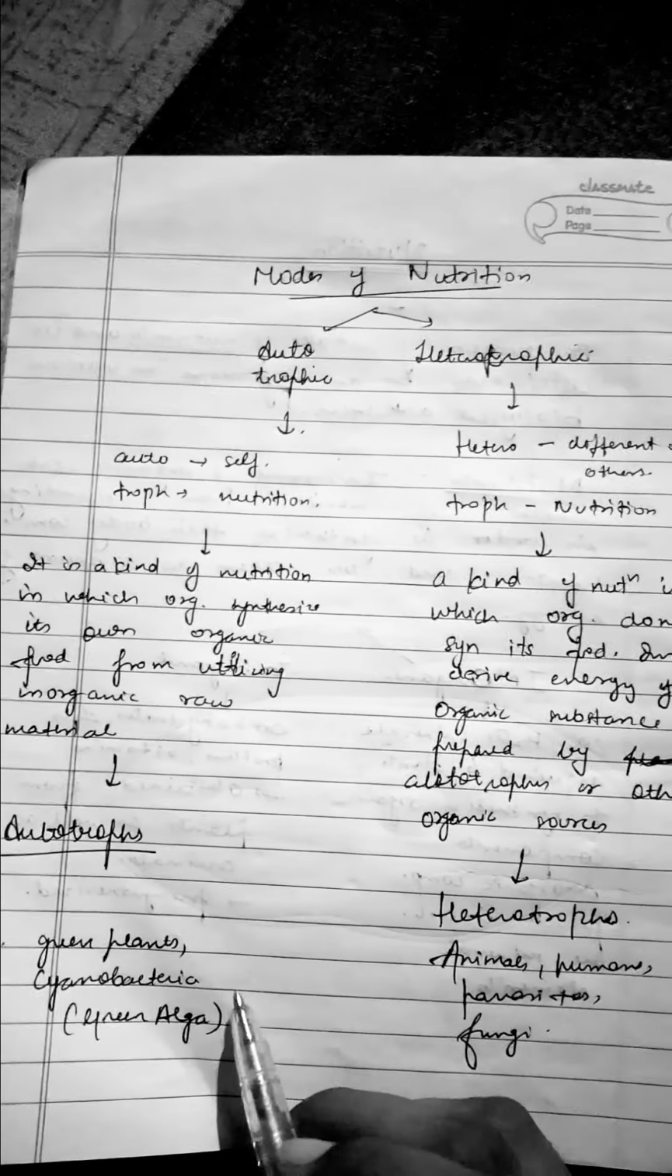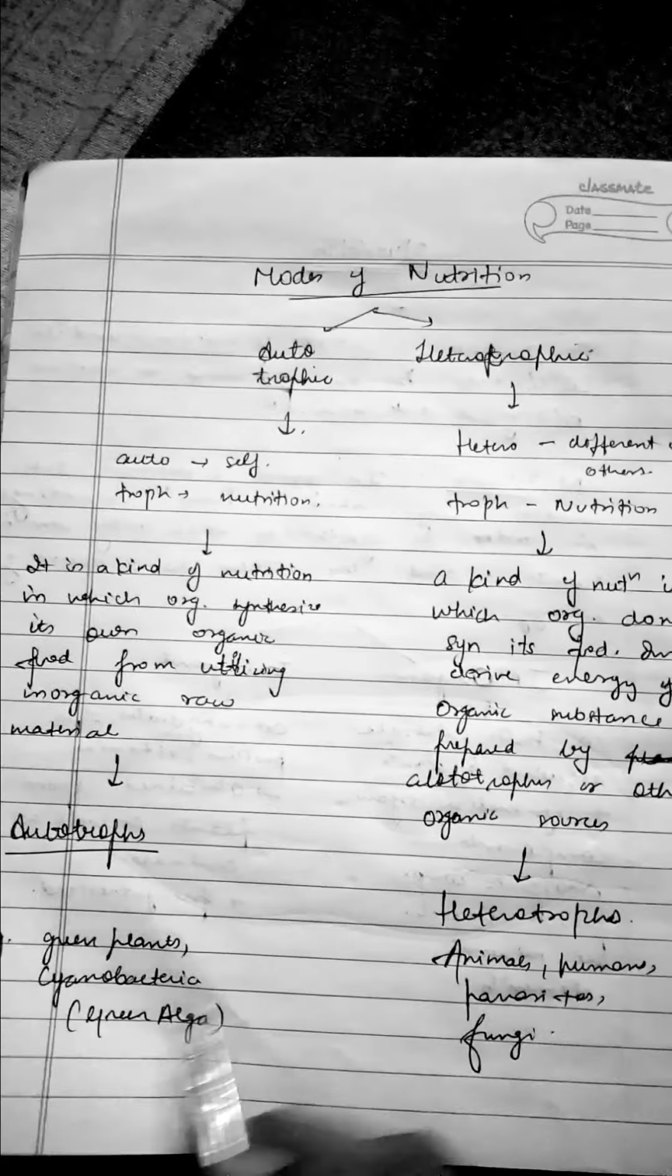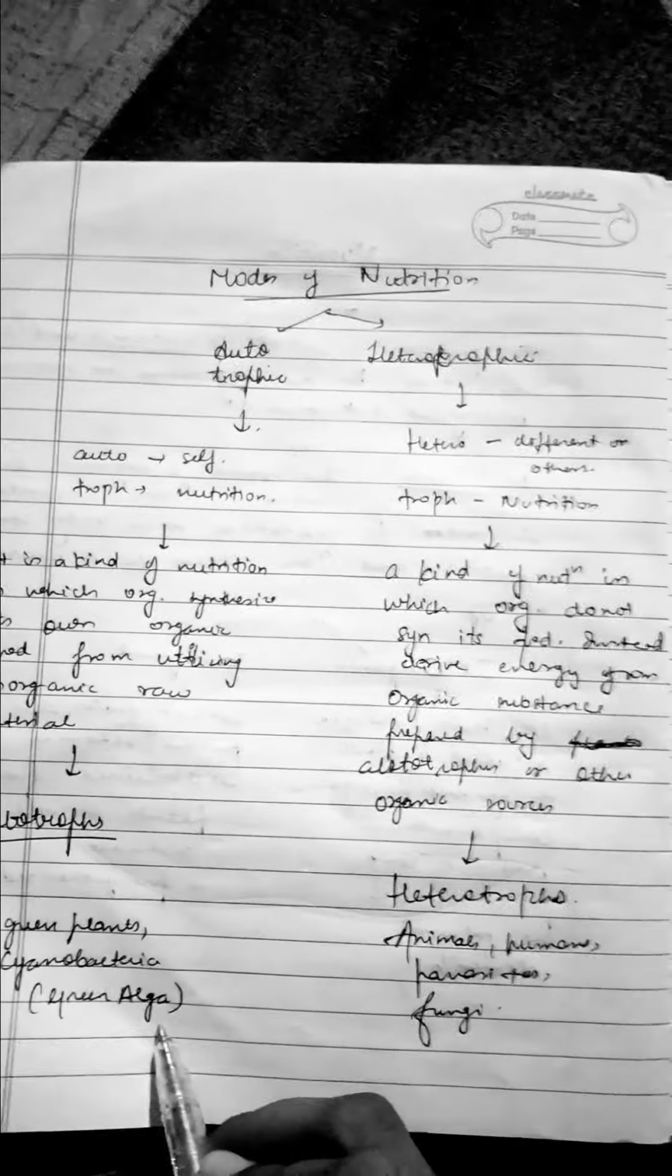Examples are green plants and cyanobacteria. Cyanobacteria is also known as blue-green algae.